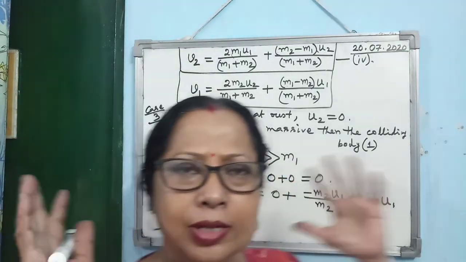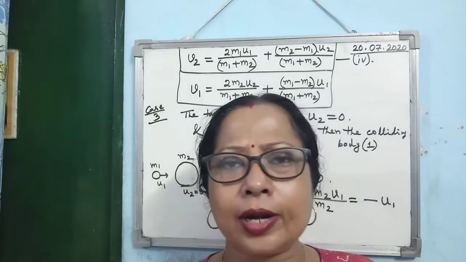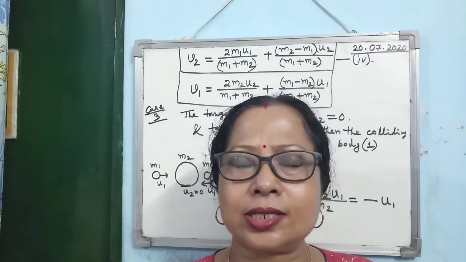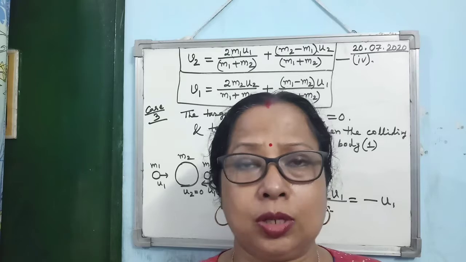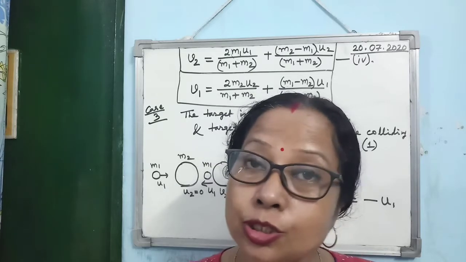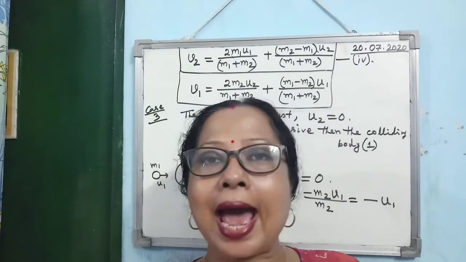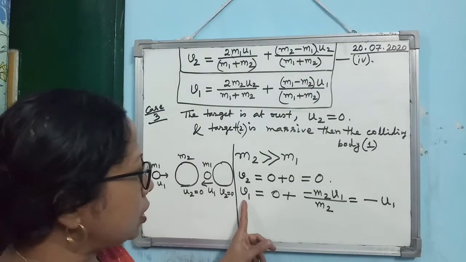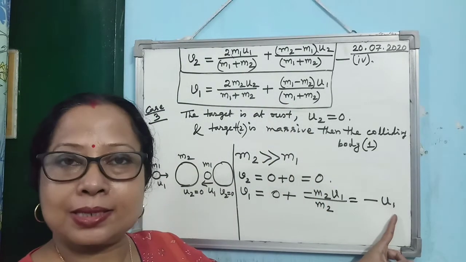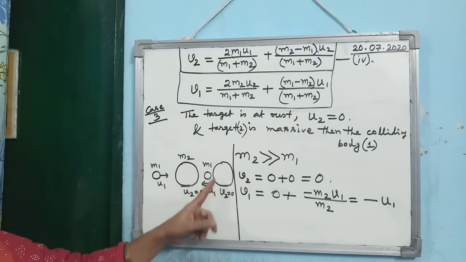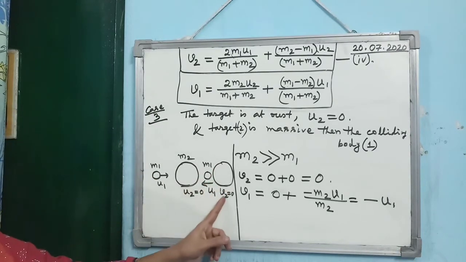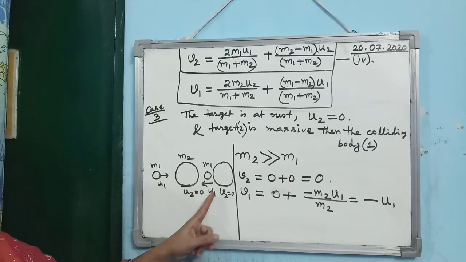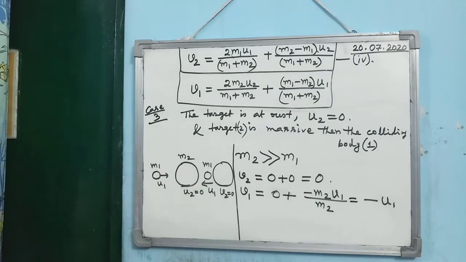So this is the very interesting one. Suppose there is a heavy target at rest and a small body is coming and colliding with the target. Then what will happen? The target will be at rest only. And what will happen to that small body? It will move back, okay, with the same velocity. What is V1? Minus U1. Is that clear? So this will happen. That's why I have drawn the diagram here. M1 is moving back with the same velocity and the target is at rest.